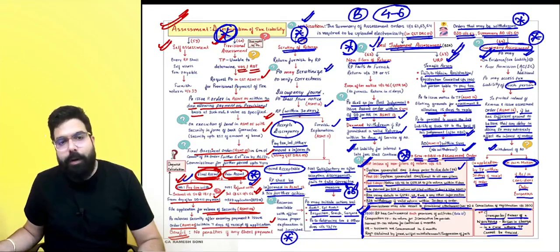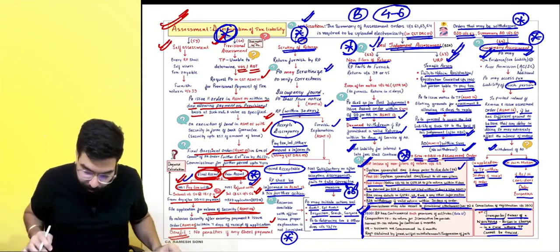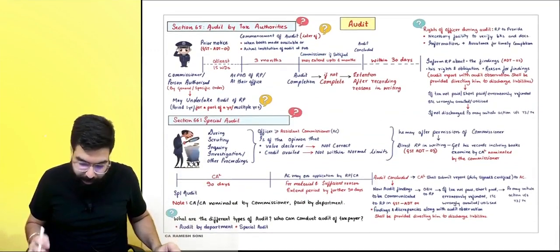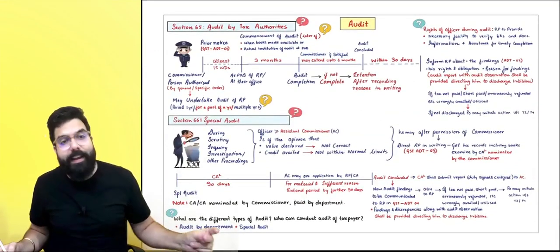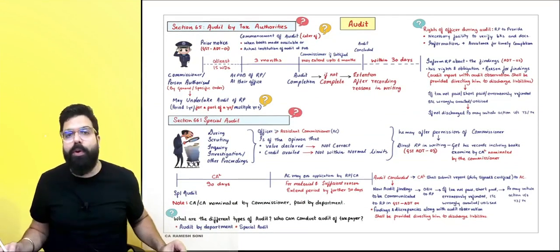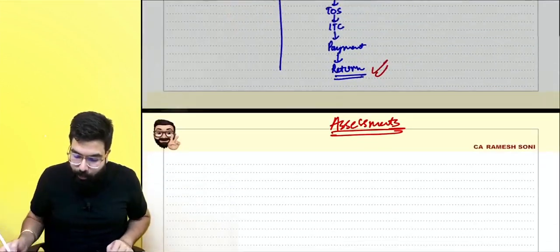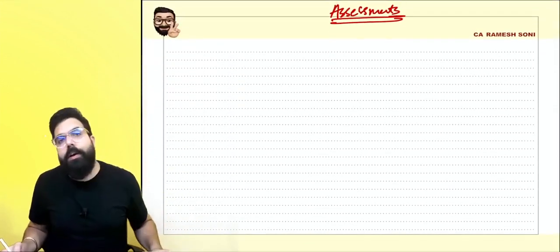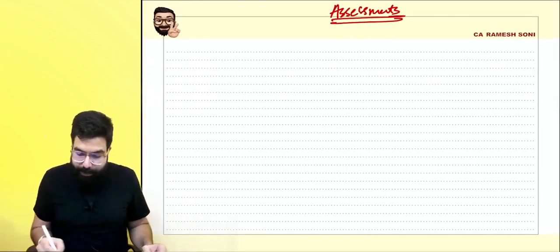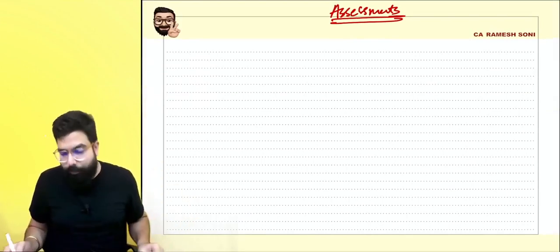Now, the next chapter which we are going to revise is the chapter of audit. Everyone over here now. Sir, can you give us a quick linking? Yes, Baba, let's take a quick linking before we go ahead and start with audit. We went ahead and learned about assessments, the various types of assessment.